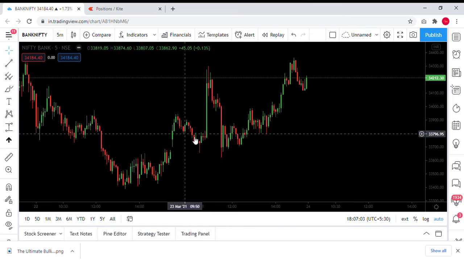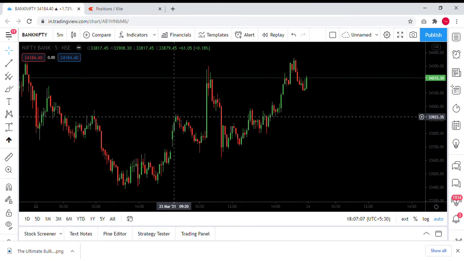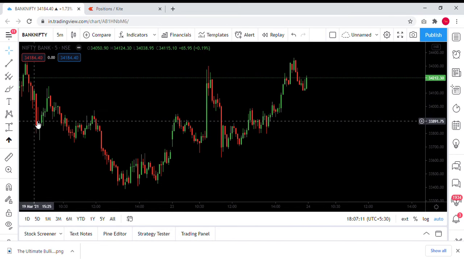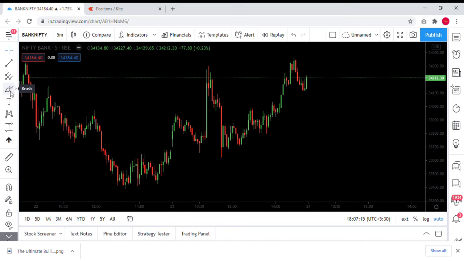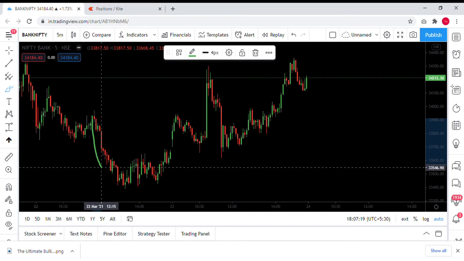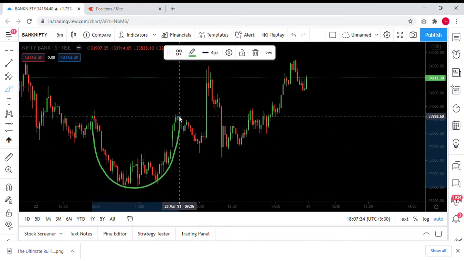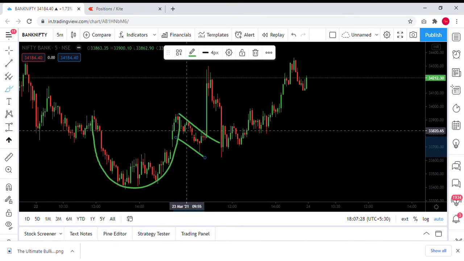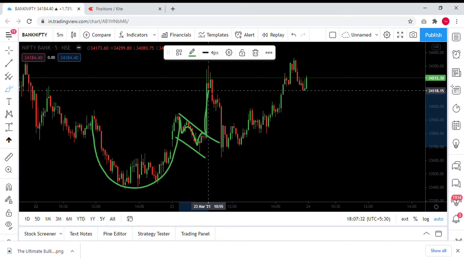So this is something called as the cup and handle model that was formed today. It eventually gave a breakout, and then you could see a huge green candle, giving a good profit for your money. I'll just draw this so that it becomes easy for everyone. This is the cup, and this becomes your handle, and once the price breaks the handle, it moves up.